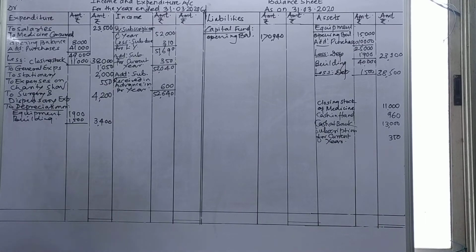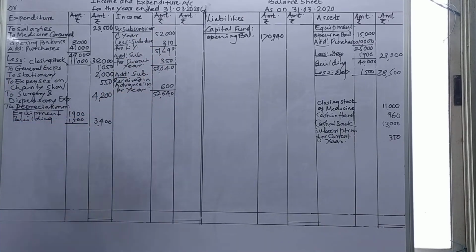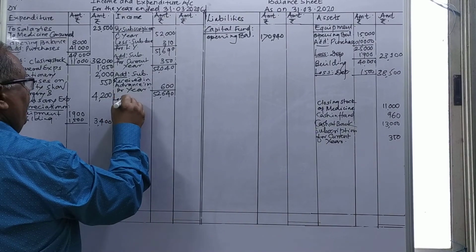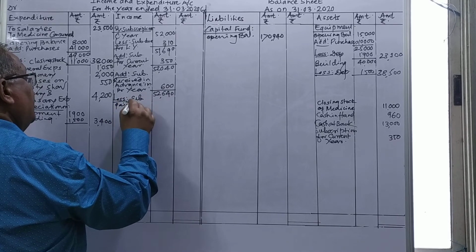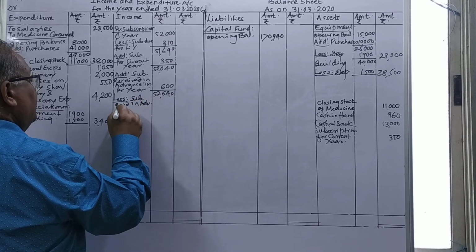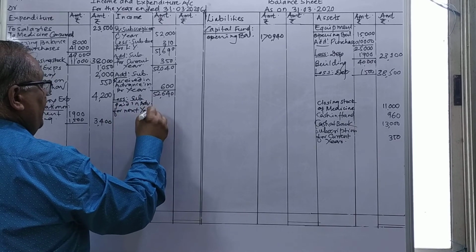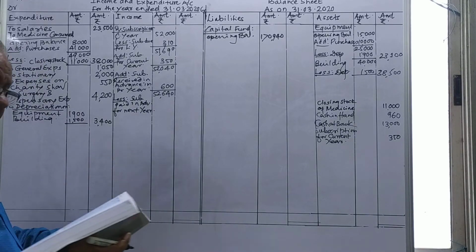So this is the added subscription received in advance, previous year 640. So previous year, last year, they will not have double effect. This is also not double effect and this is also not double effect. Now subscription paid in advance for the next year or subsequent year, 150, less. So that amount given is 150.